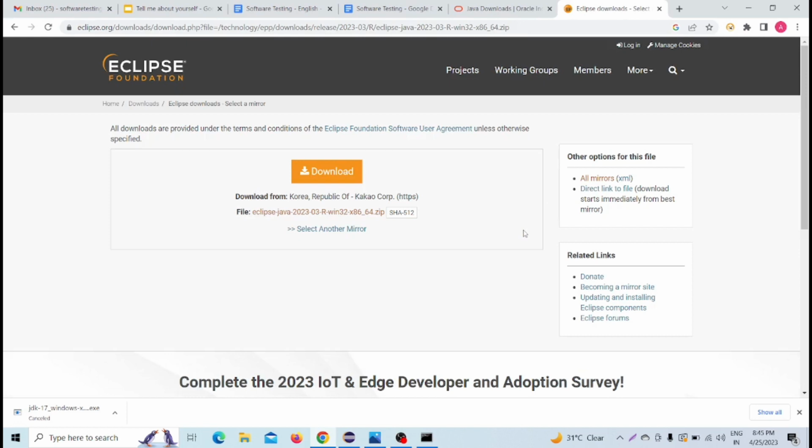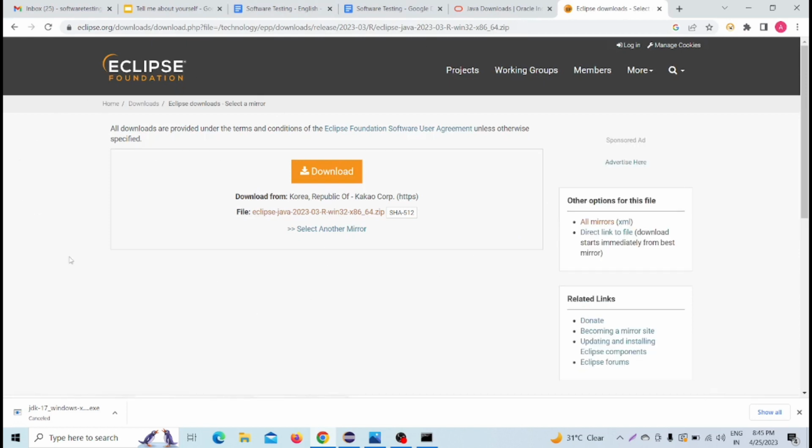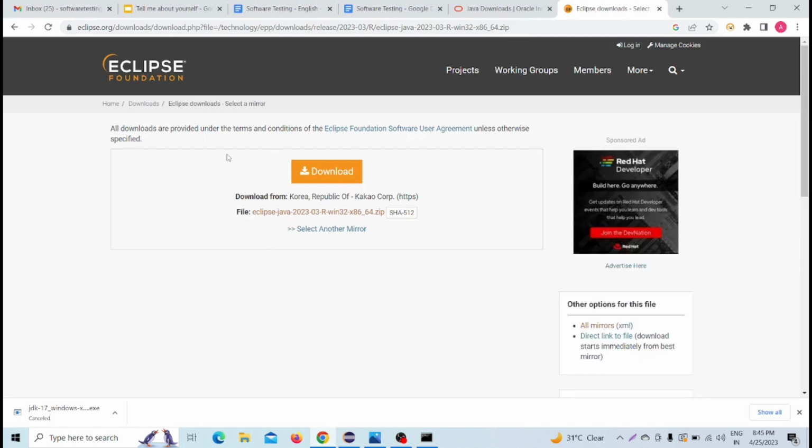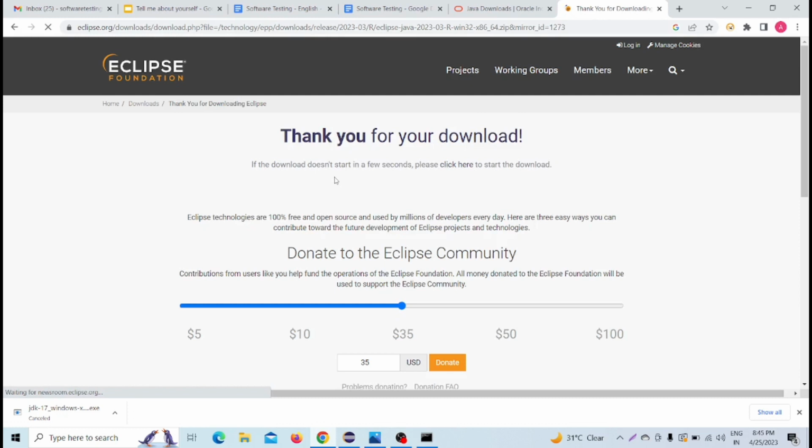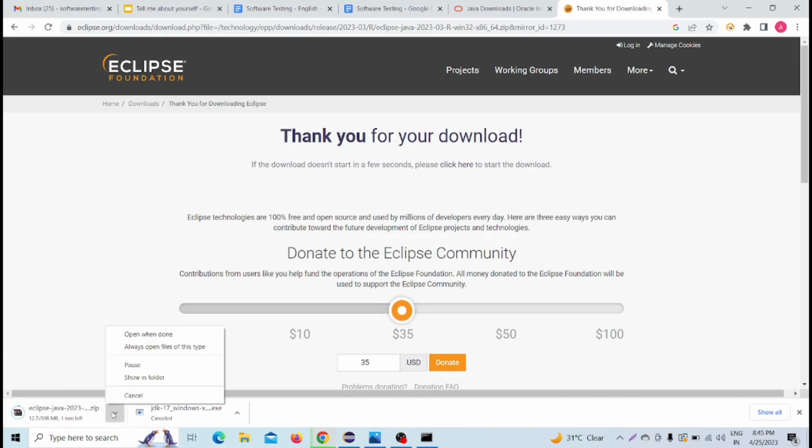Now coming to that page, I can download it. I can directly click on the download button, or I can click on the .zip file, as per your choice. So now I am clicking on the download button. You can see that it's starting the download. I am cancelling it because I already have it. Whenever it is downloaded, you simply have to unzip it.